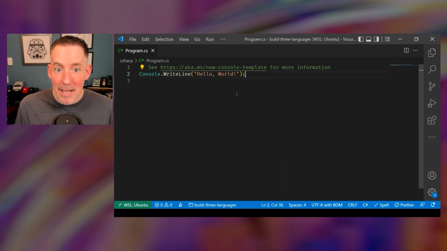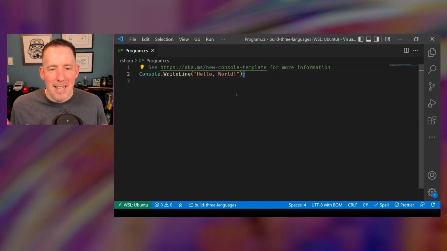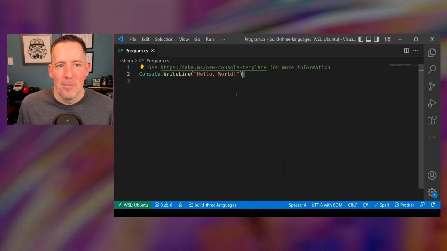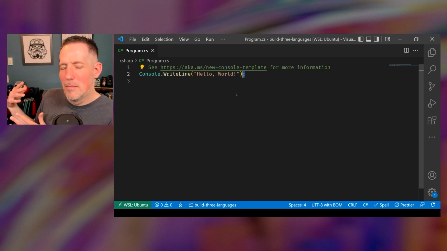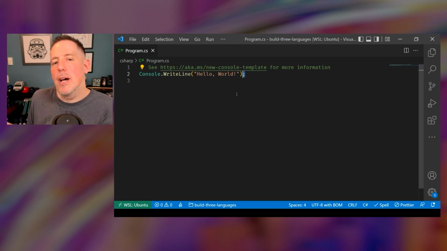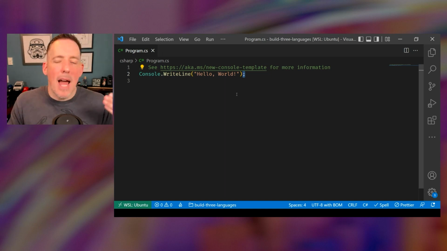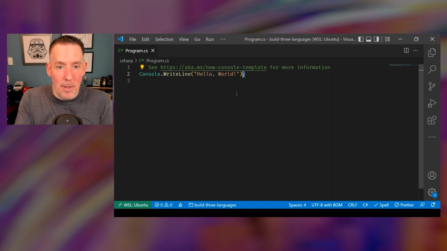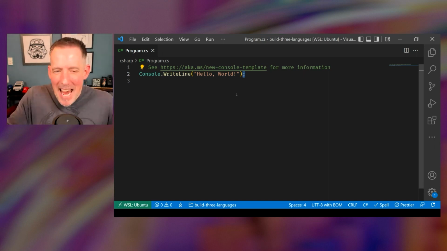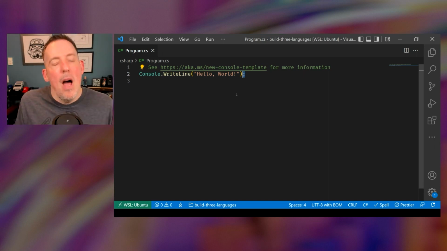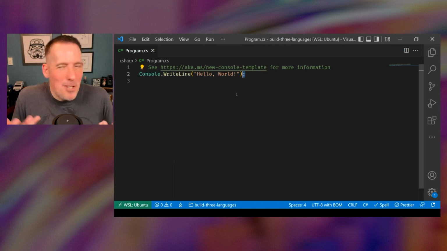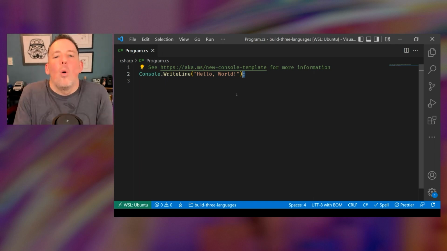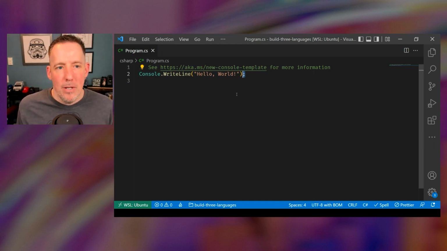The last big thing that I want you to notice here is that semicolon at the end. If you remember back to Python, no semicolons. But here, we've got a semicolon. And this is something that will vary from language to language. Some languages, like C#, need a semicolon at the end of every line of code. Other languages, like Python, don't need that. And this is just something you'll have to sort of roll with as you go from language to language.